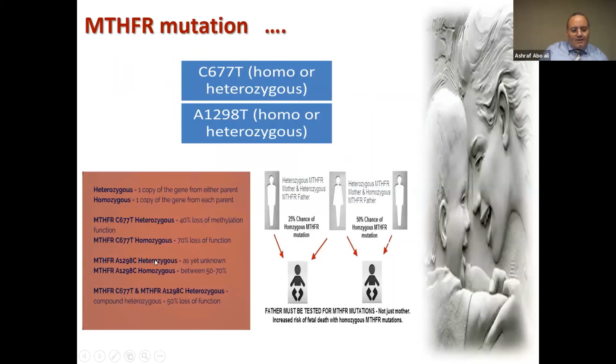If we have the other type, we don't know yet what the problem is. And if it is homozygous, 50 to 70%. Another important issue is that in some patients, we have to look at the father, because if the father also has the mutation, there may be more problems in the offspring.